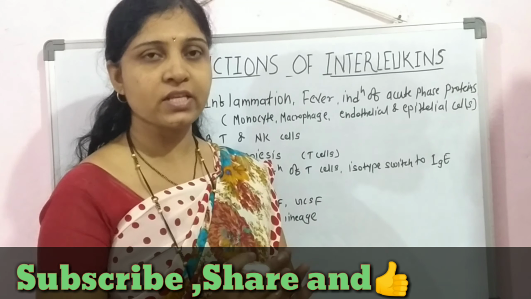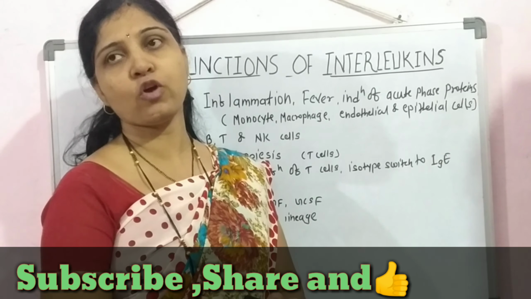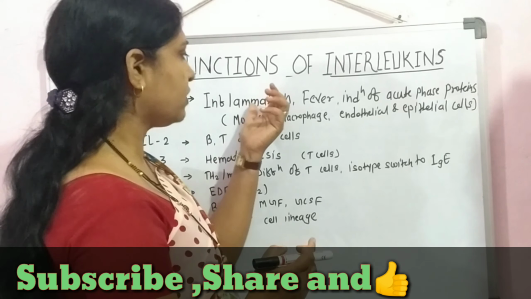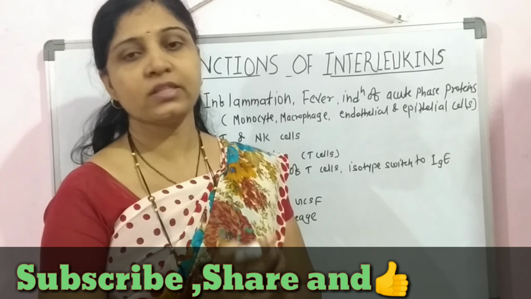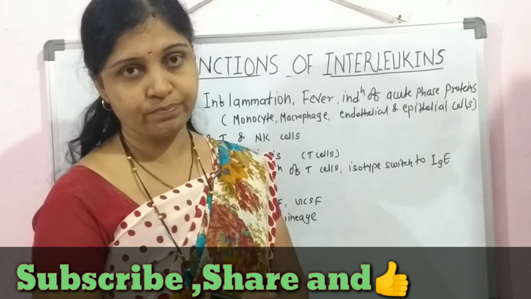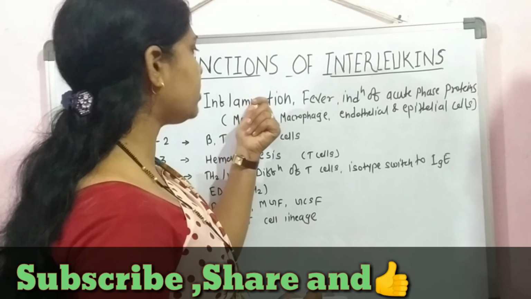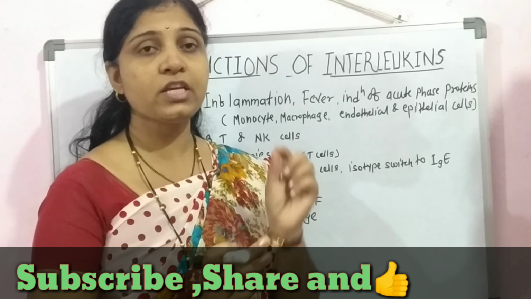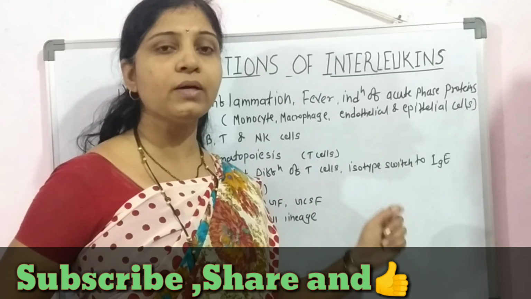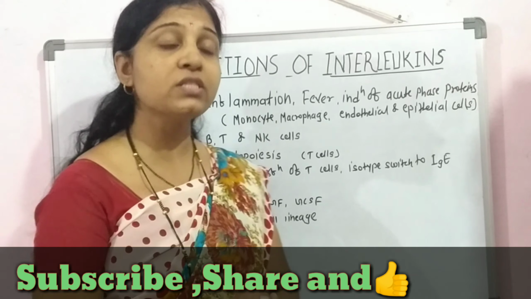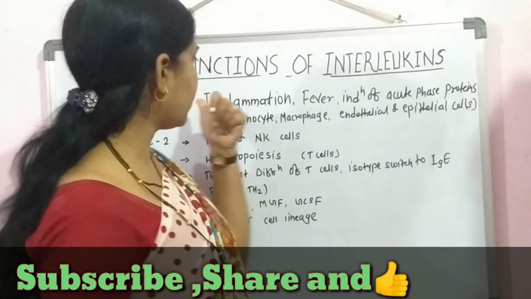Means in short we can say that whenever there is the secretion of interleukin first by these activated cells, preferentially there is the aggregation of natural killer cells and of neutrophils at the site of infection or at the site of injury, which results in the inflammation. We know that the neutrophil cells are preferentially responsible for the inflammatory responses. So such inflammatory responses are stimulated by this interleukin first.